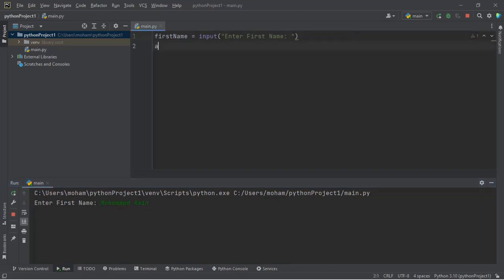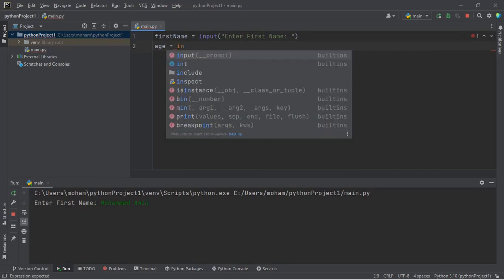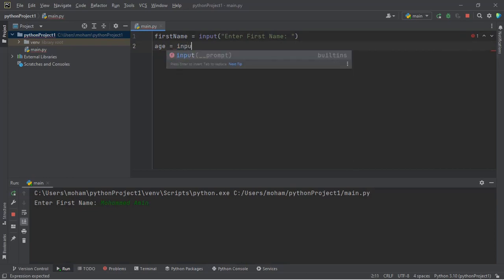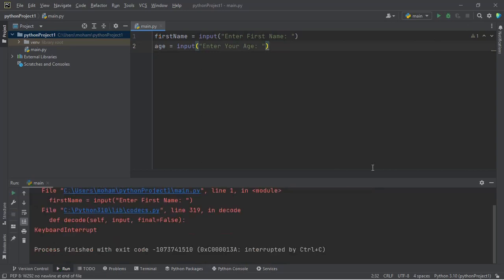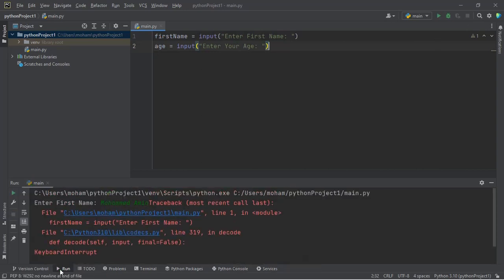Good. So we could have another one. I will say age equal to input, then we say enter your age, colon, then space. All right. So let me stop this, it's still running over here.